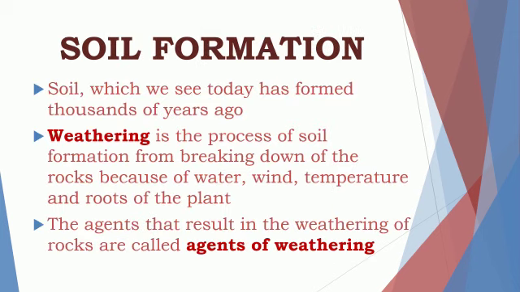Soil formation means how soil is formed. Soil, which we see today, has formed thousands of years ago. Weathering is the process of soil formation from breaking down of rocks because of water, wind, temperature, and roots of the plant. It means, children, soil is formed by the process which is said to be weathering. And weathering is the process in which the rocks are being broken down because of the wind, water, temperature, and the roots of the plant.